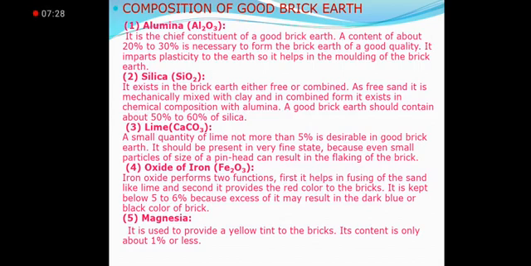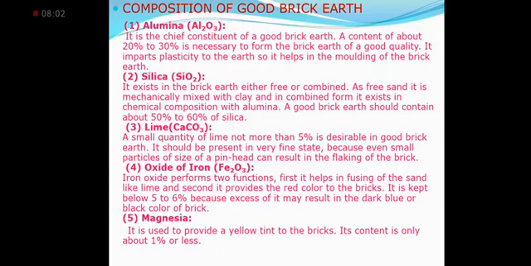Oxides of iron, Fe2O3. It is 5 to 6% to give the red color. Iron oxide performs two functions. First, it helps in fusion of sand like lime, and second, it provides the red color to the brick. It is kept below 5 to 6%; if it exceeds that, the color may change to dark blue or black.